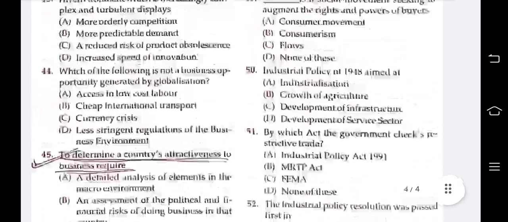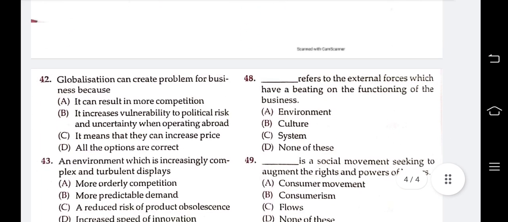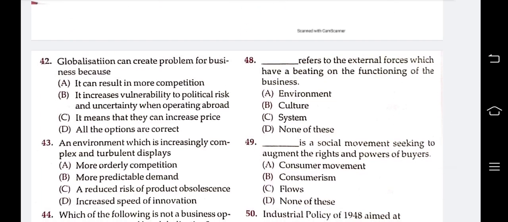Okay. Next question: dash refers to the external forces which have a bearing on the functioning of the business. Options are environment, culture, system, none of these. The answer is environment, which refers to the external forces which have a bearing on the functioning of the business.